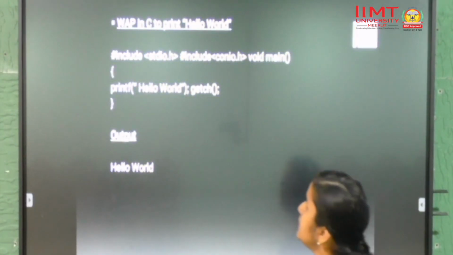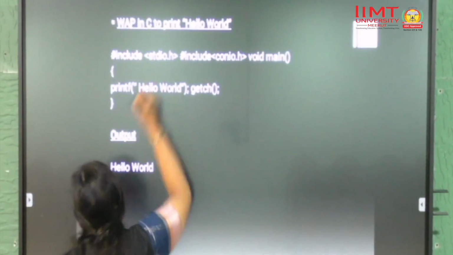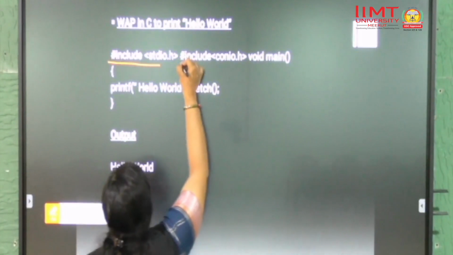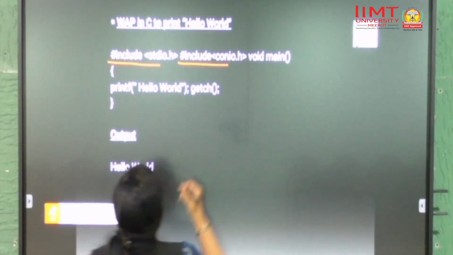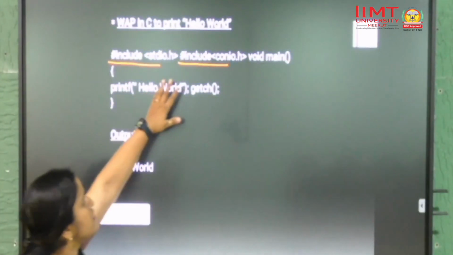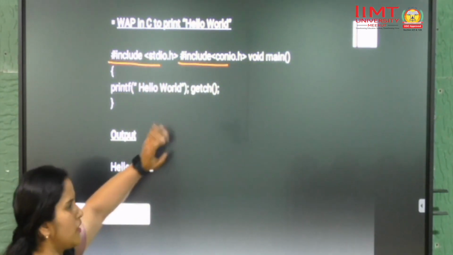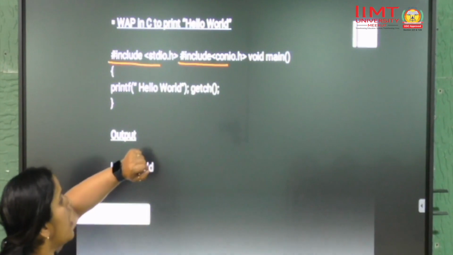Now let's see a C program. Whenever you write a basic C program, first you have to define the header file, like hash include stdio.h, hash include conio.h. If you don't write these, you will get an error and you won't get the proper output.